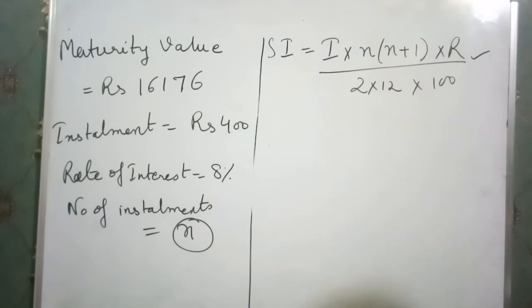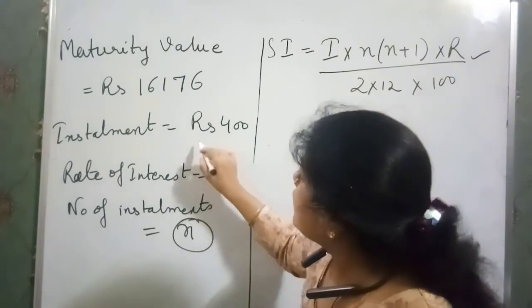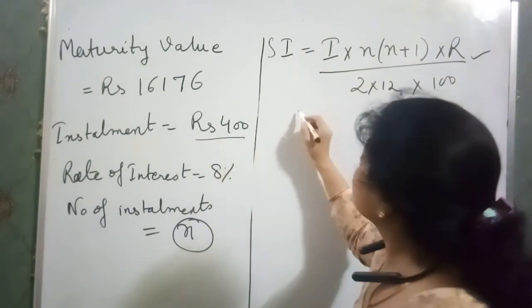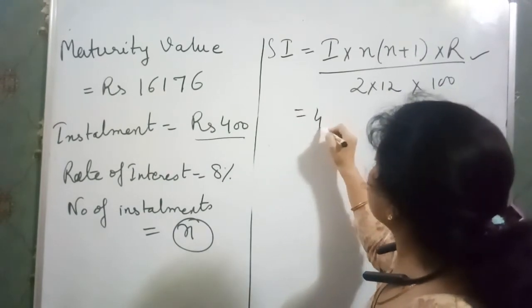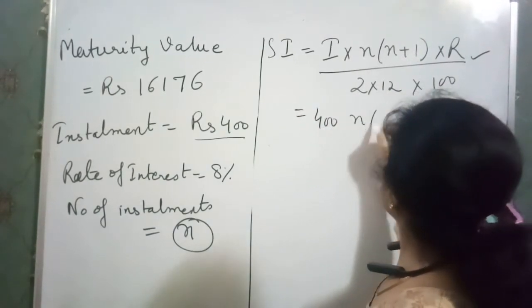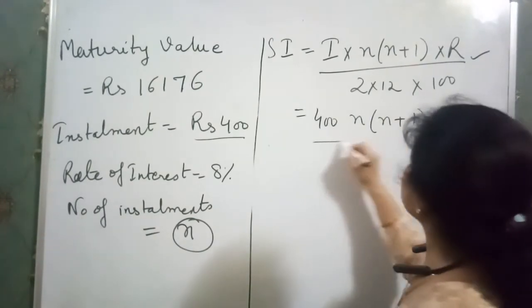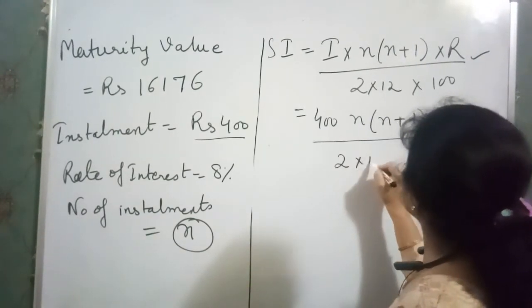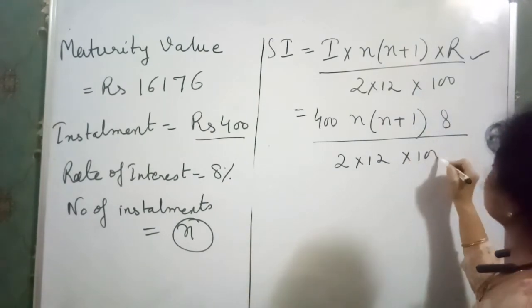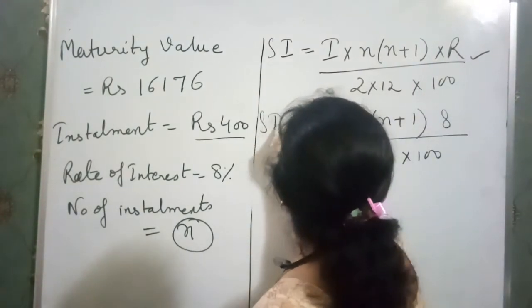Now put values. Here we have installment rupees 400, and n we don't know. Rate of interest is 8%, over 2 into 12 into 100. This is our simple interest. Clear?